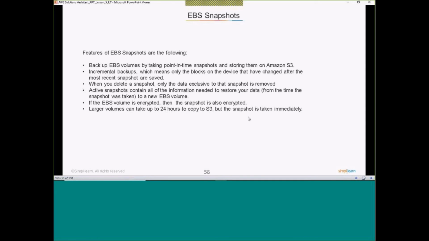Okay, so this point I already explained to you. The copying, the backup will be happening in the backend, but the snapshot will be done immediately. Okay, it won't take much time, but if you have a large amount of data, then it will still be doing the backup in the backend.